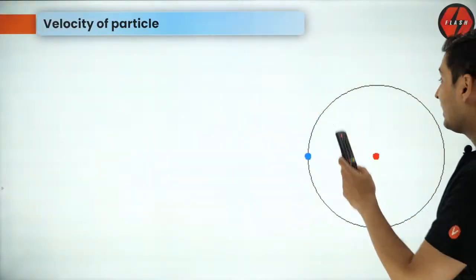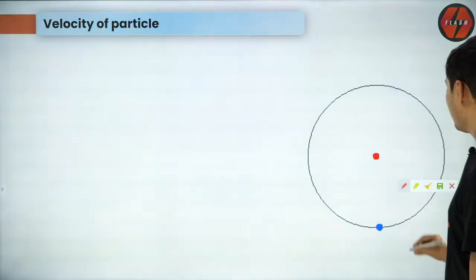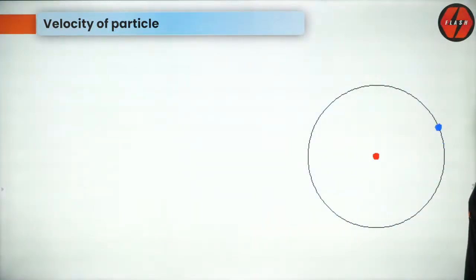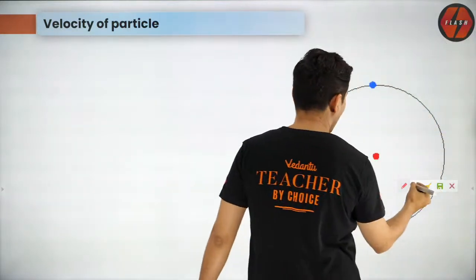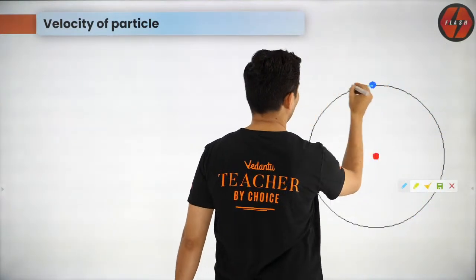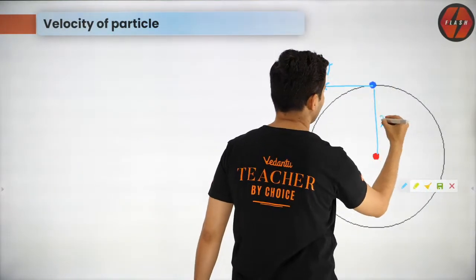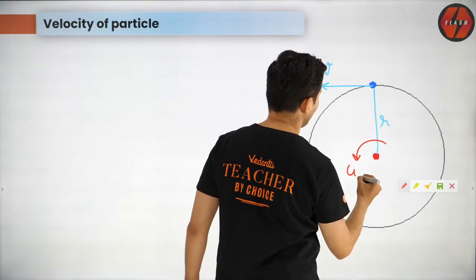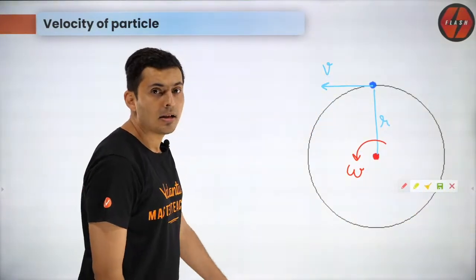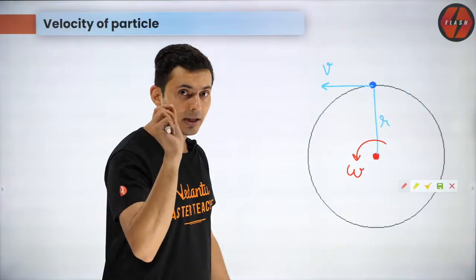Now, velocity of a particle is related. I'll tell you how. Imagine this particle is going in a circular path, and this particle over here has some velocity v, and this distance is r, and I tell you the angular velocity is omega. Are these terms related? Yes, they are related, and I'll tell you how.